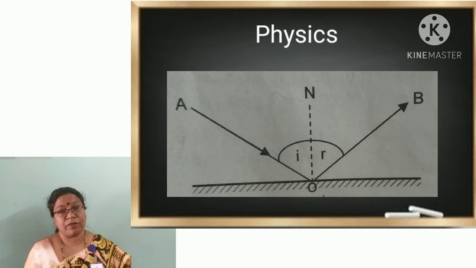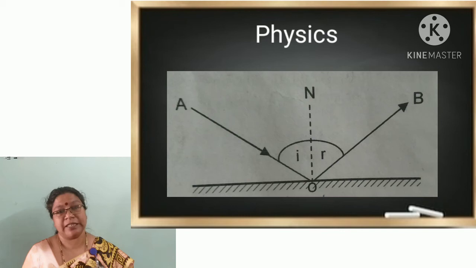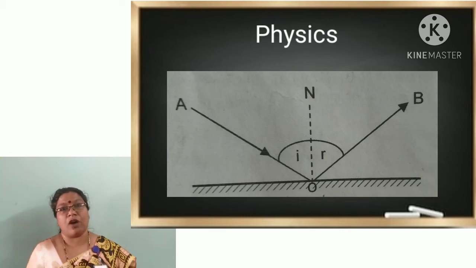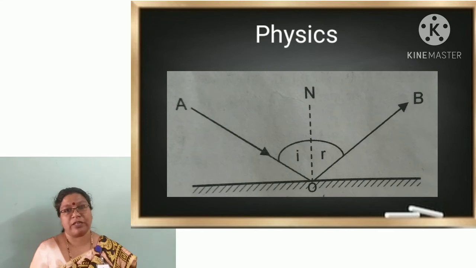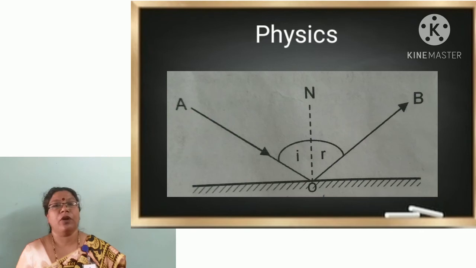Next, what is angle of reflection? Angle of reflection is the angle between the normal and the reflected ray. Here angle NOB is the angle of reflection, and it is usually represented using the letter small r. All these questions are given in your textbook. You have to complete the textbook.